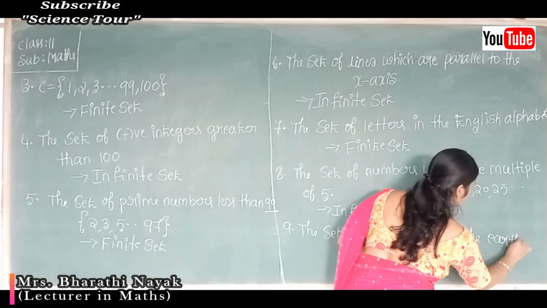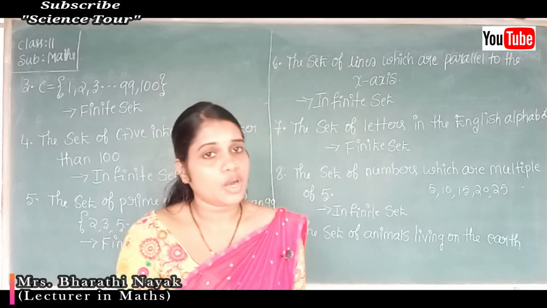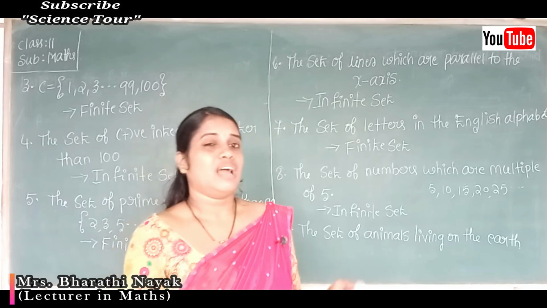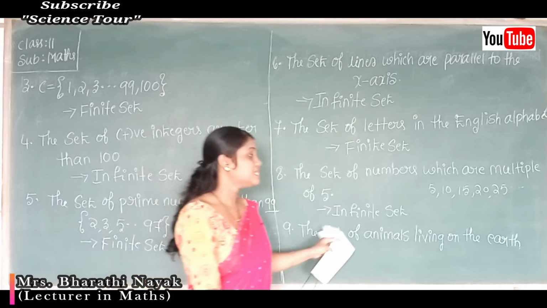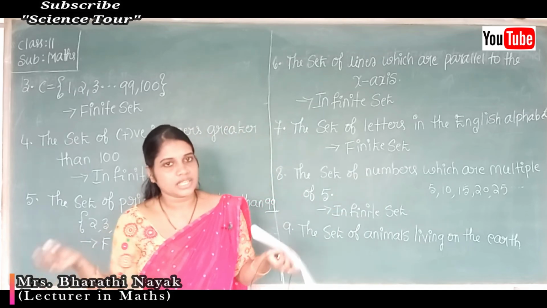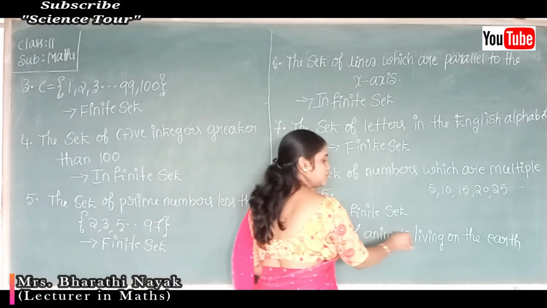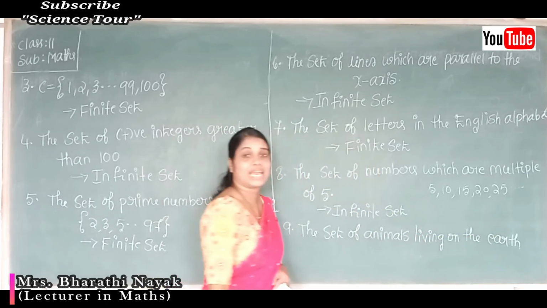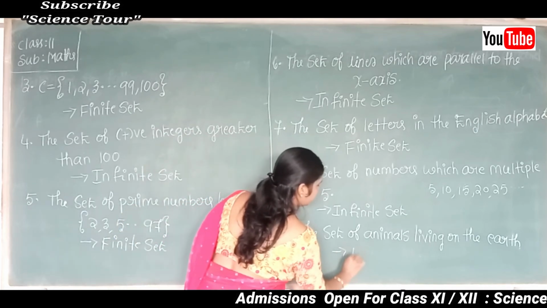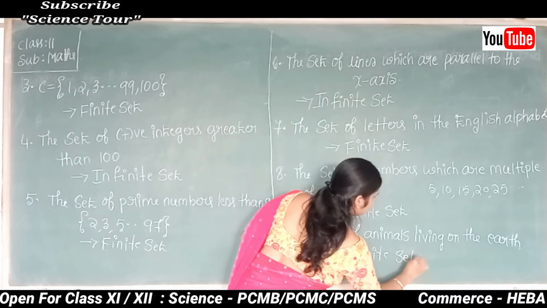Okay, yes. What about this? The set of animals living on the earth, is it countable or uncountable? This is countable, isn't it? There are a finite number of animals living on the earth. We have one particular count regarding this. So therefore, the set of animals living on the earth is an example for a finite set.